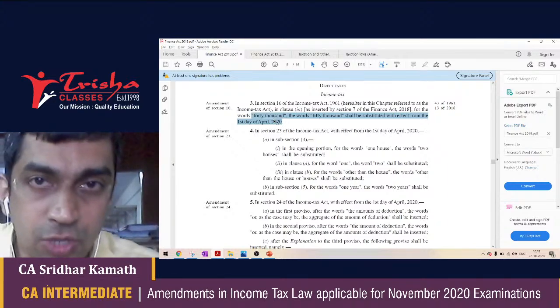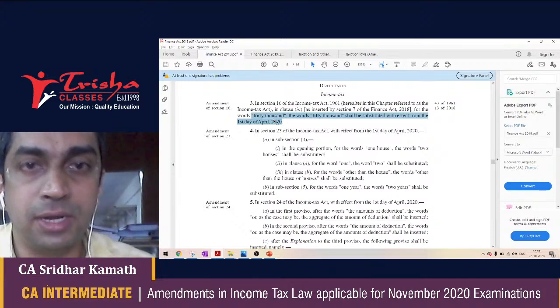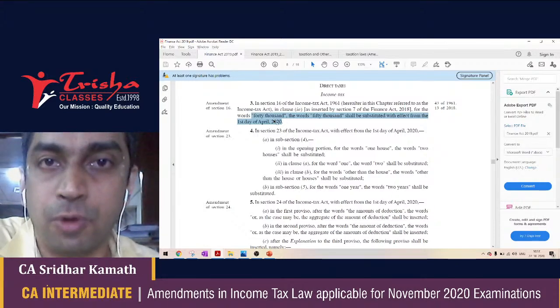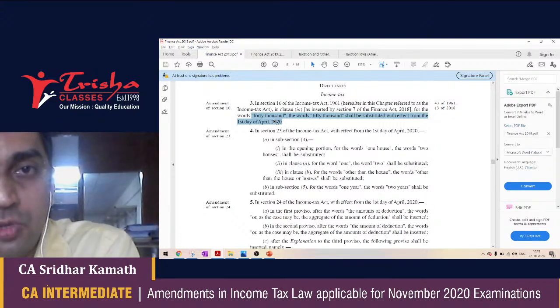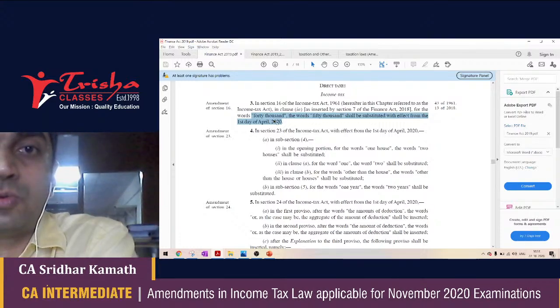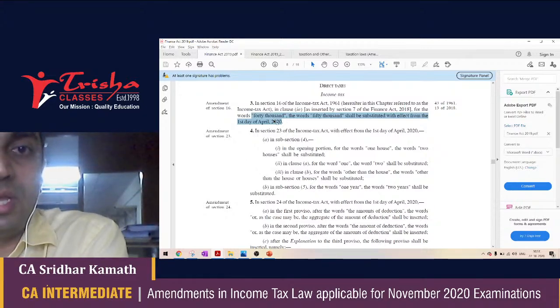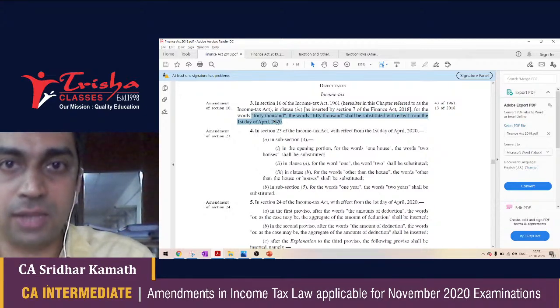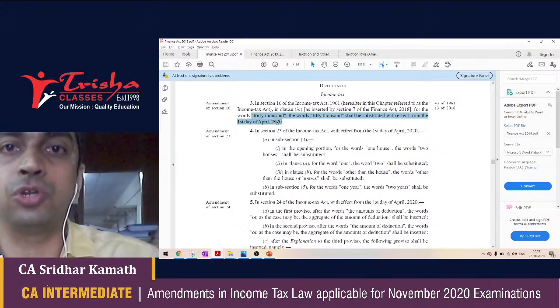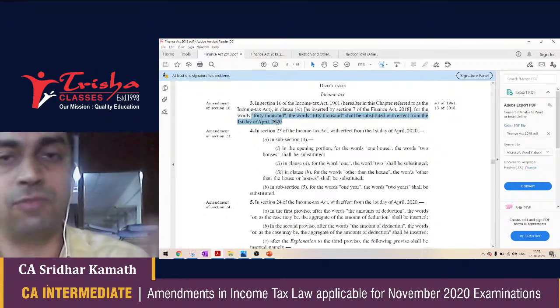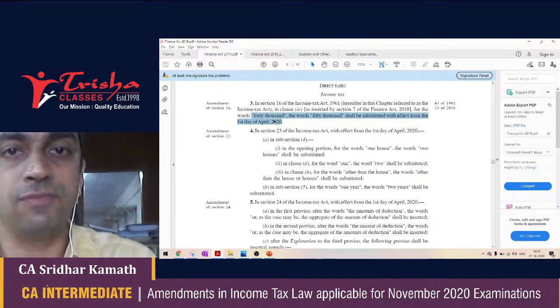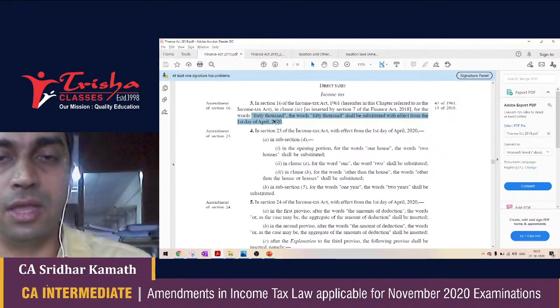In option A, you would treat house A as self-occupied, house B as a deemed let out property, and calculate the total IHP. Then in option B, you would treat house A as a deemed let out property and house B as self-occupied, calculate the total income from house property, compare the two, and whichever is less is what you will go with as the suggested option to the SSE. That would be an answer which will give you maximum marks in the exam.